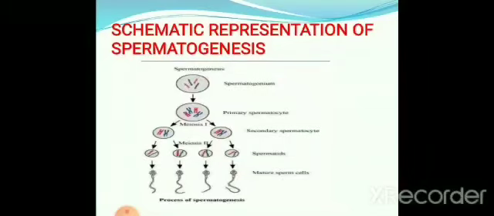From those forms, they become mature sperm cells, the spermatozoa, by getting nourishment from the Sertoli cells, and they undergo many physiological and morphological changes and become active, motile and functional. So this is the complete information about spermatogenesis.